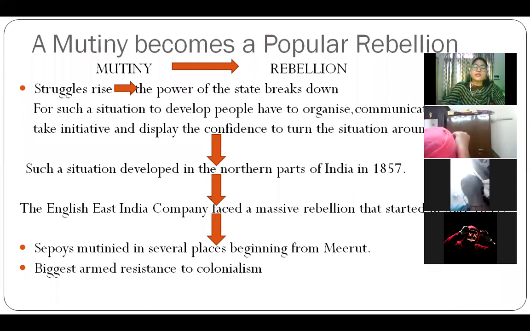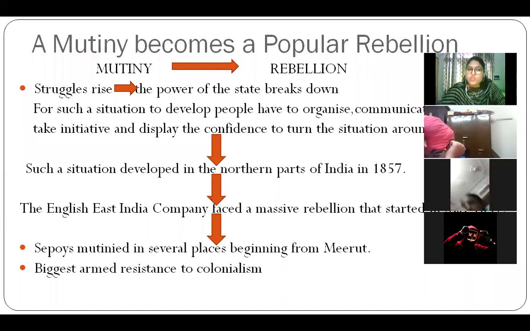And it was not that this was the first time it was happening. In the first paragraph, they said that struggles rise. This was not the first time that a struggle was happening between Britishers and Indians. It had been there for a long time, but this time the struggle was on a very big level, to break the power of the state. This struggle was to break the power of the state, and once the system breaks down, then it is easy to win over that system.